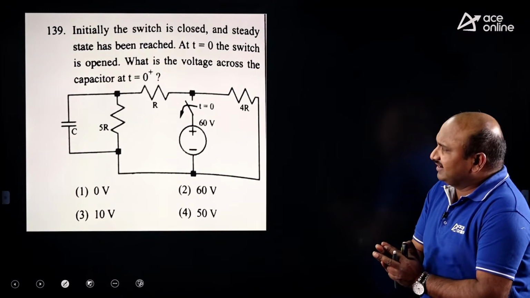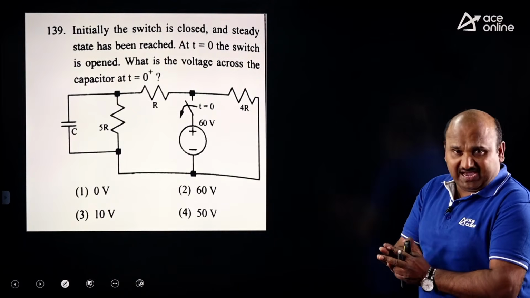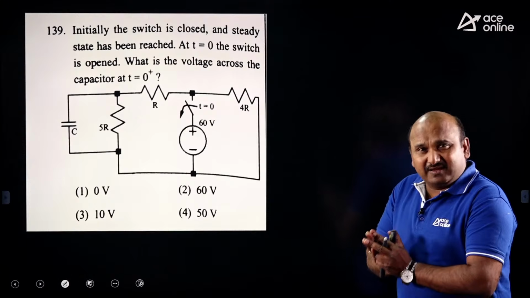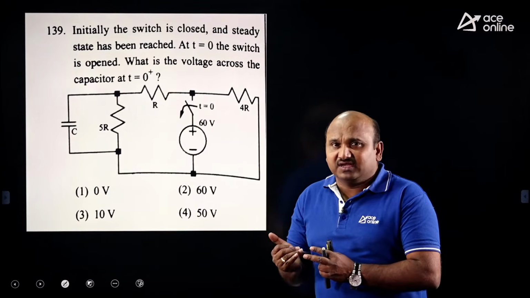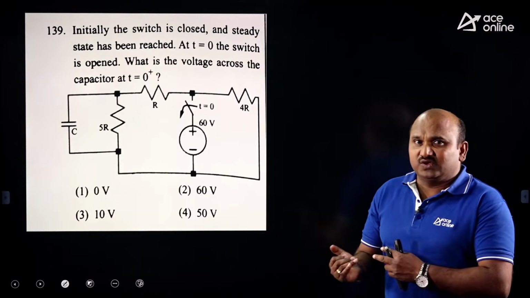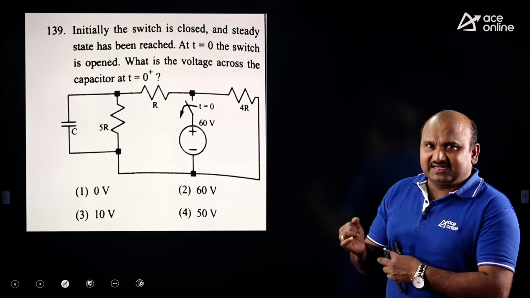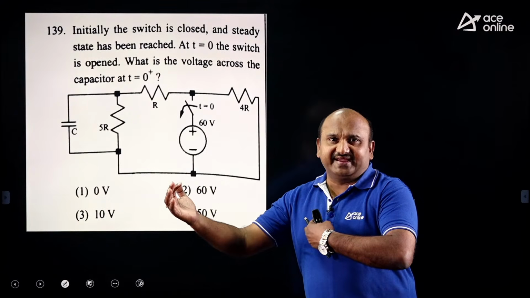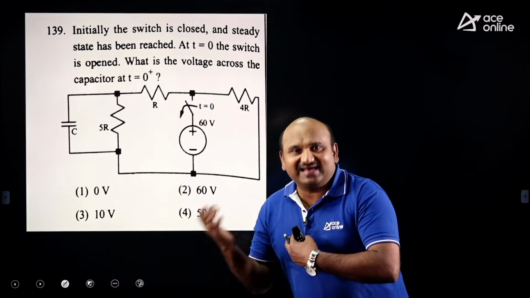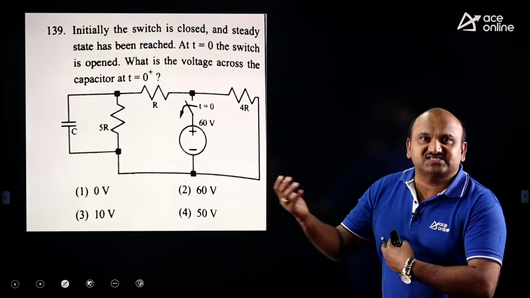If you want the t equal to 0 plus value for an inductor or capacitor, you need to take the initial value, which can be considered the history value. History value is always before t equal to 0, that is, at t equal to 0 minus. At t equal to 0 minus, it is a steady state.